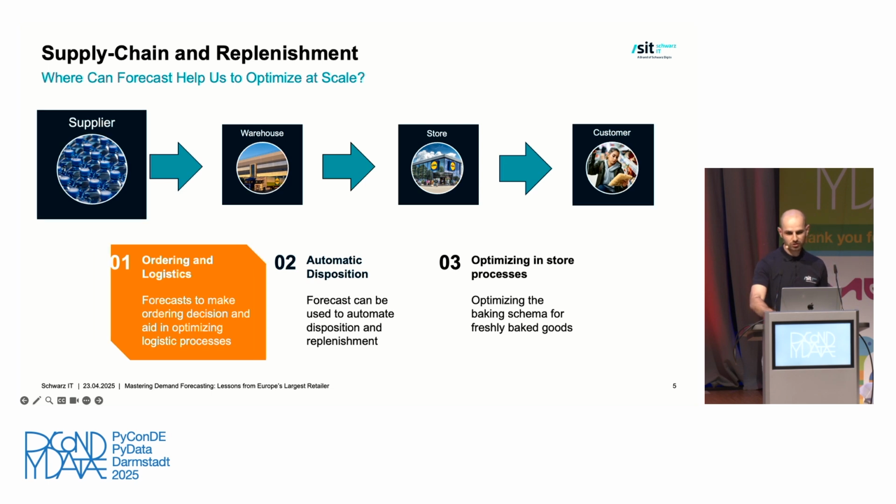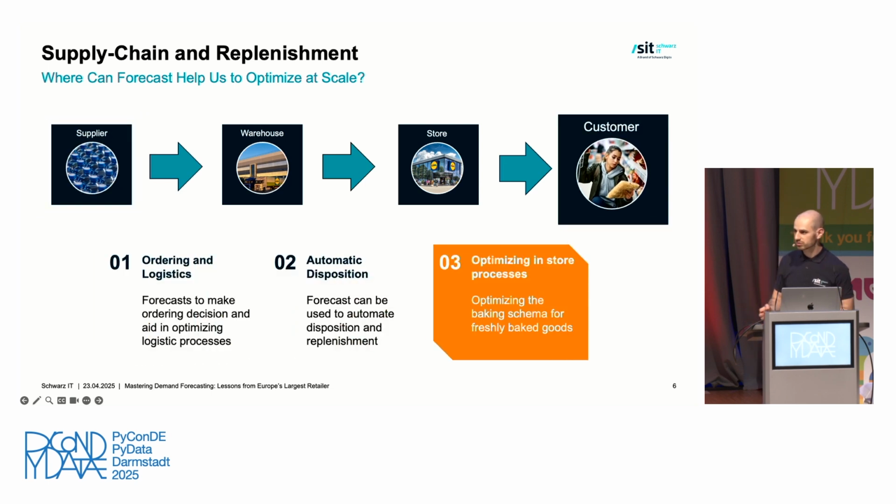On the other hand, closer to the customer, we can actually also optimize processes in our stores. One such example is our bake-off stations. Here we optimize how much and what to bake off to ensure that our goods are always fresh and available. This requires quite short-term horizons with a high granularity.